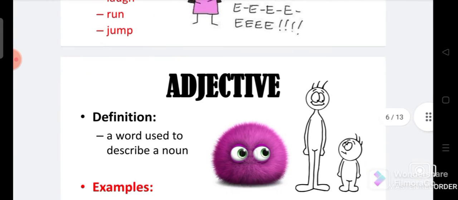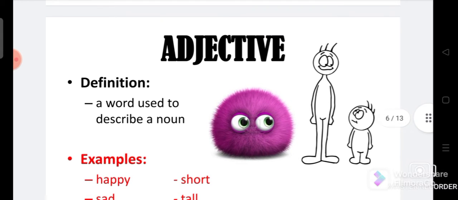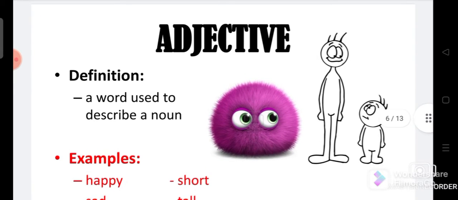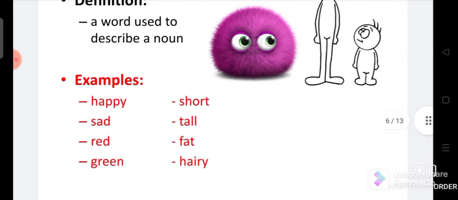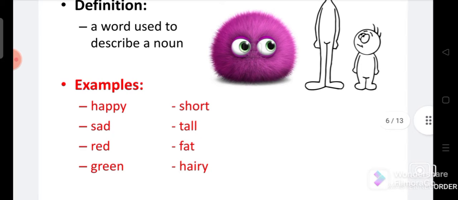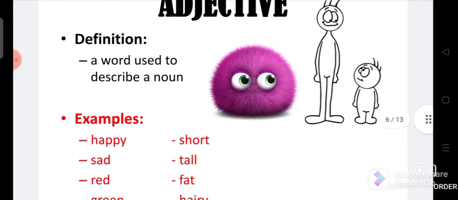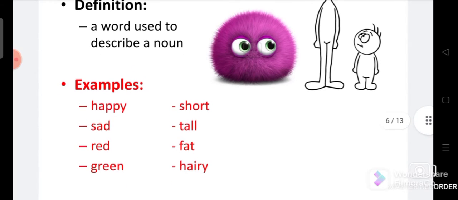Next one, adjective. What is an adjective? Look at the definition: a word used to describe a noun. What does this adjective do? It describes a noun, how this noun is. For example, happy, sad, red, green, short, tall, fat, hairy.